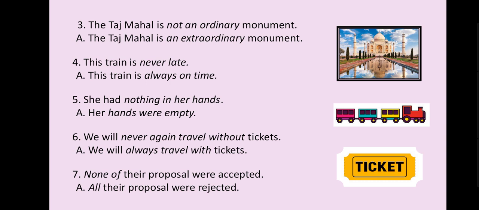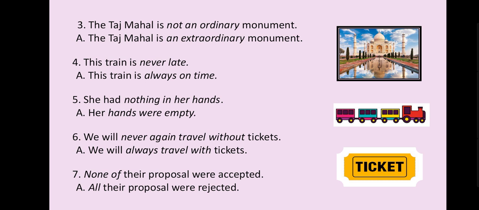Fourth, this train is never late. Answer will come like this: this train is always on time. Never, always. When you learn this table and do this practice, you are able to understand. This is a very easy thing. Now, next one, fifth one. She had nothing in her hands. We can write like this: her hands were empty.